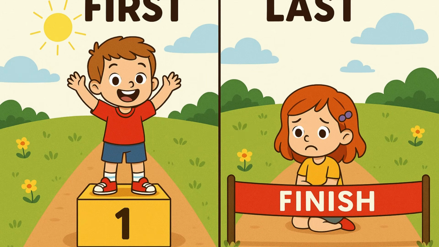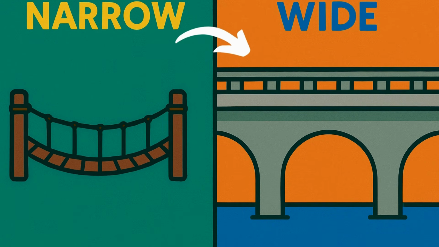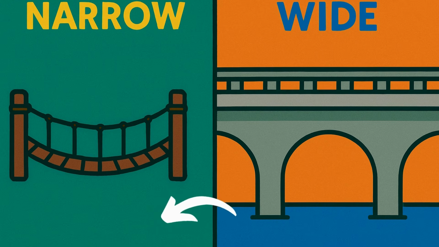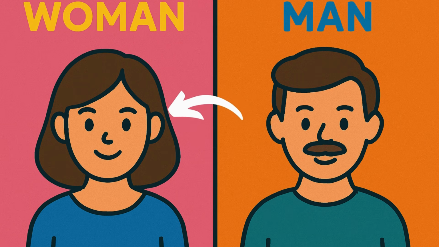First. Last. The boy came in first in the race. The girl finished last in the race. Narrow. Wide. The hanging bridge is very narrow and hard to cross. The stone bridge is wide and easy to walk across. Woman. Man. She is a woman. He is a man.